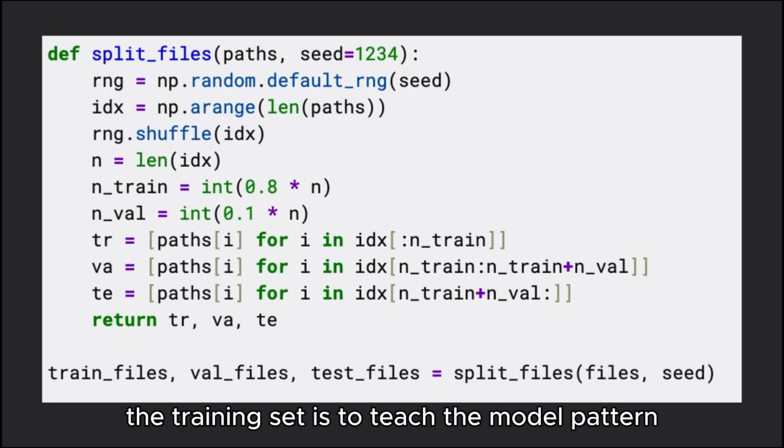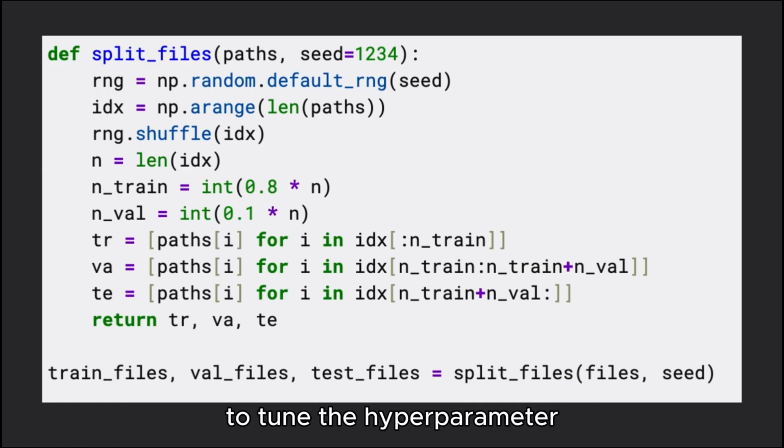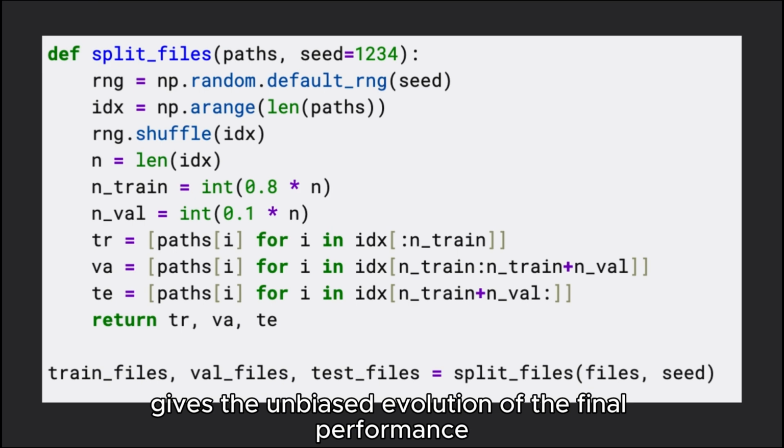The training set is used to teach the model patterns in the data, and the validation set is used during development to tune the hyperparameters and check for overfitting. And the test set, which the model hasn't seen yet, gives an unbiased evaluation of the final performance.